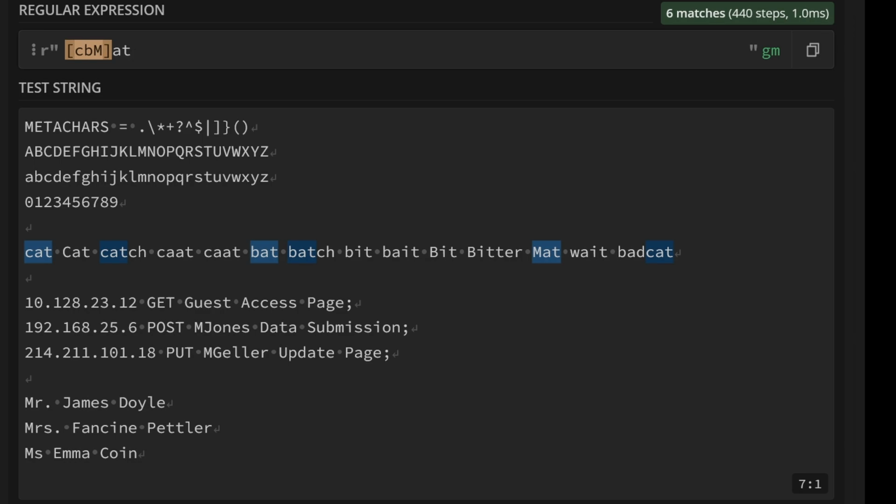Next, we're going to talk about quantifiers. Let's say I want to find the words bait and wait.